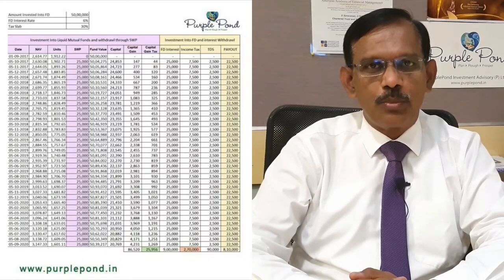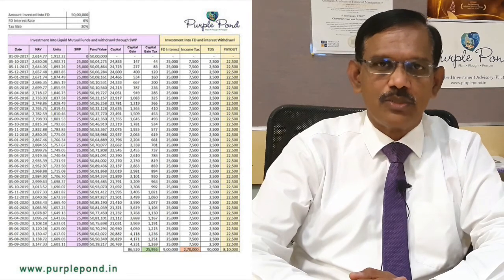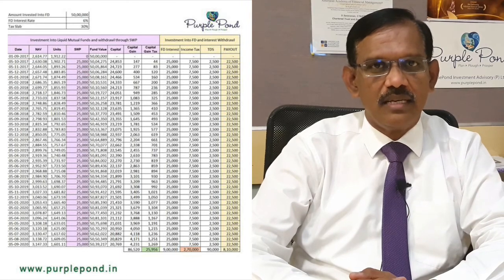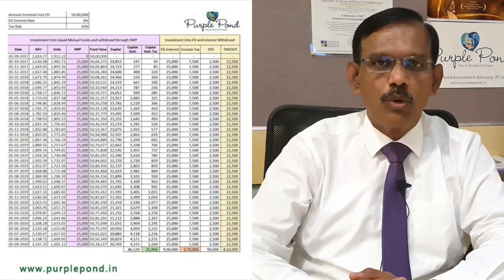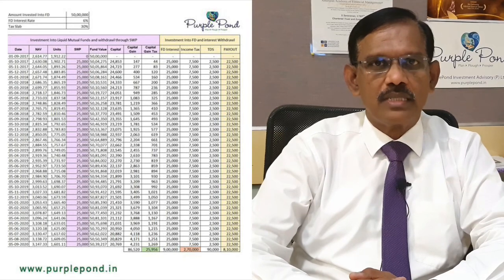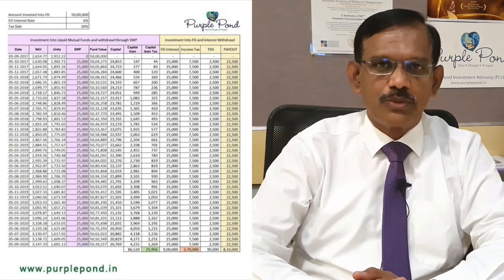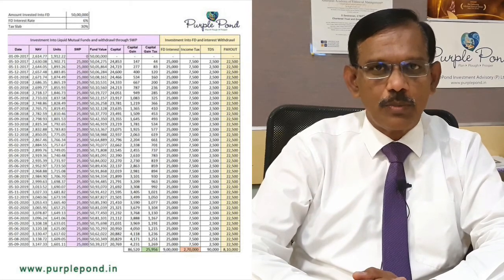Having seen the difference in calculation of the gains, now let's look at using the strategy for drawing a constant source of income. Mr. X and Y, they both invest 50 lakh rupees. X invests the 50 lakh rupees into fixed deposit and Mr. Y invests the 50 lakhs into ultra short-term bond funds. Both of them withdraw 25,000 rupees at the end of each month. Mr. X, who withdraws 25,000 rupees from the bank deposit, is liable to pay 7,500 rupees as tax,